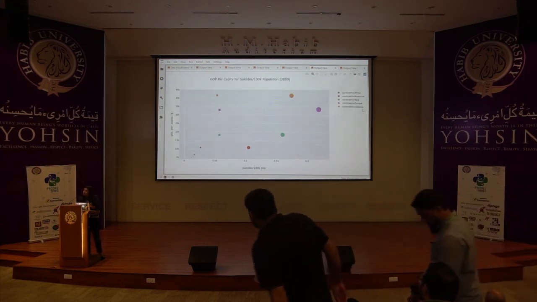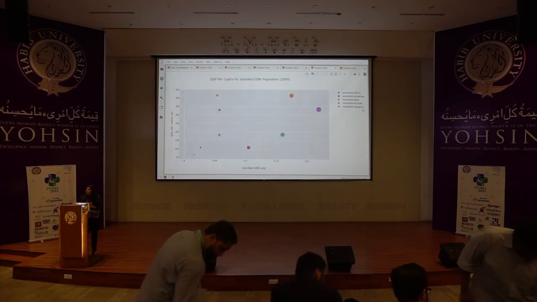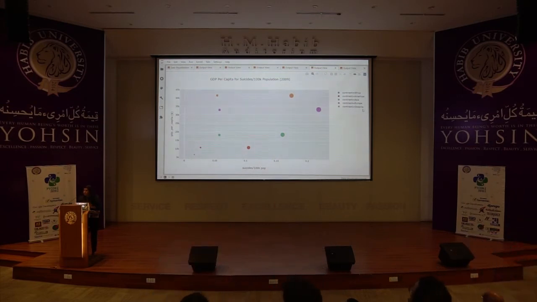So, well, this plot seems a little better, right? You can see that the size of the bubbles is different, and it is very intuitive that the smaller bubble represents that the suicide rate was less and the GDP per capita was low, right? And for the larger bubbles, the GDP per capita was greater for that continent, and the suicide rate was higher.